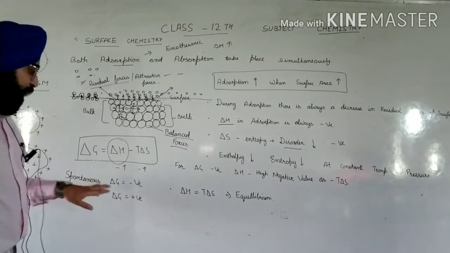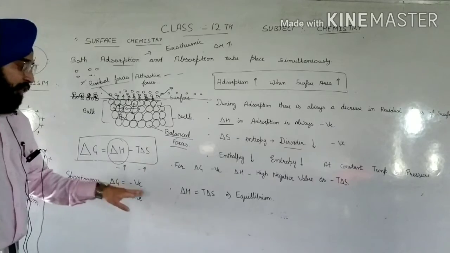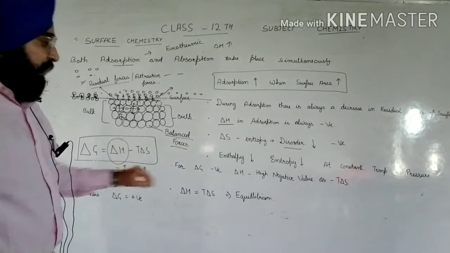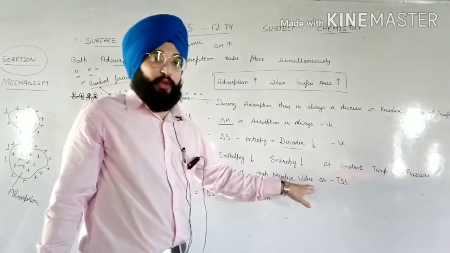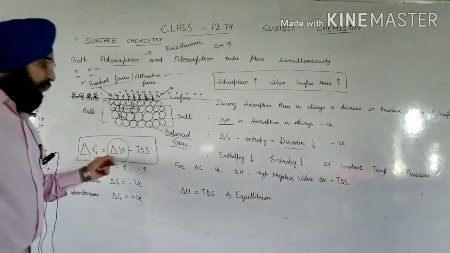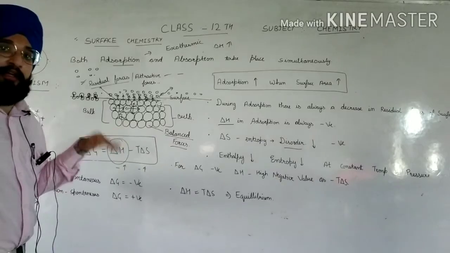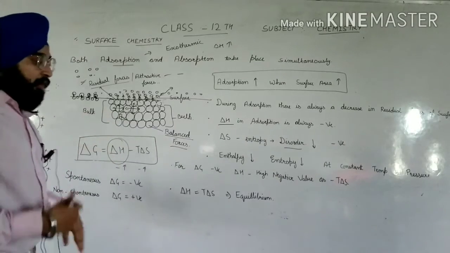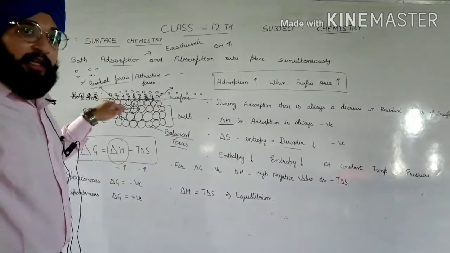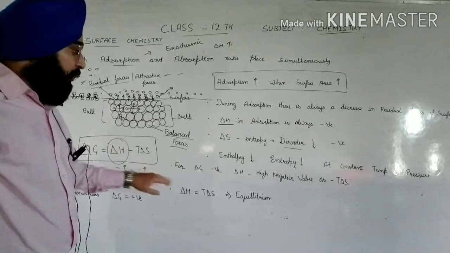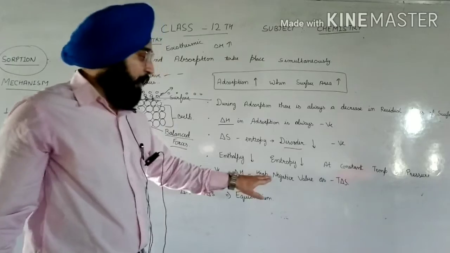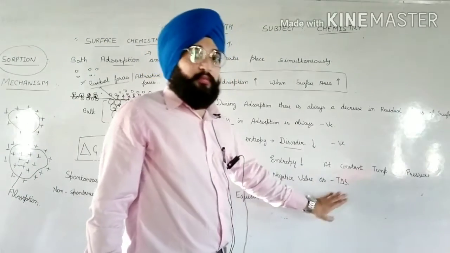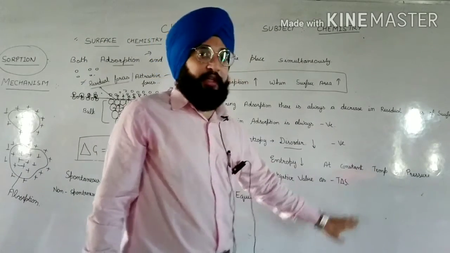So for a spontaneous process, delta H should be a high negative value compared to T delta S.